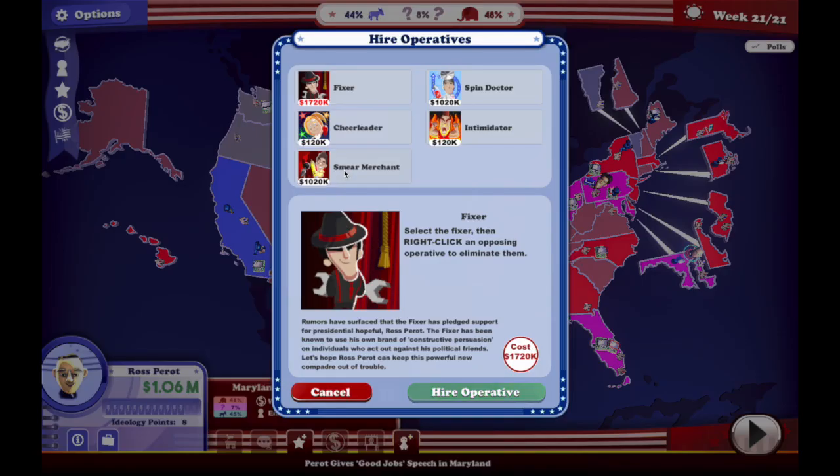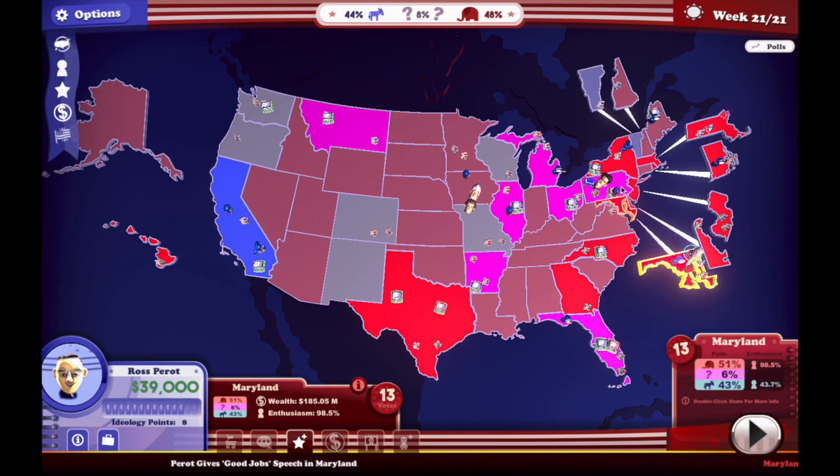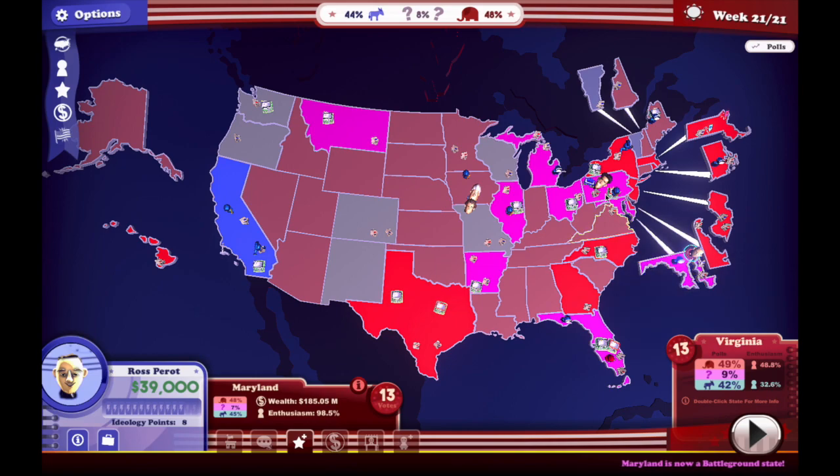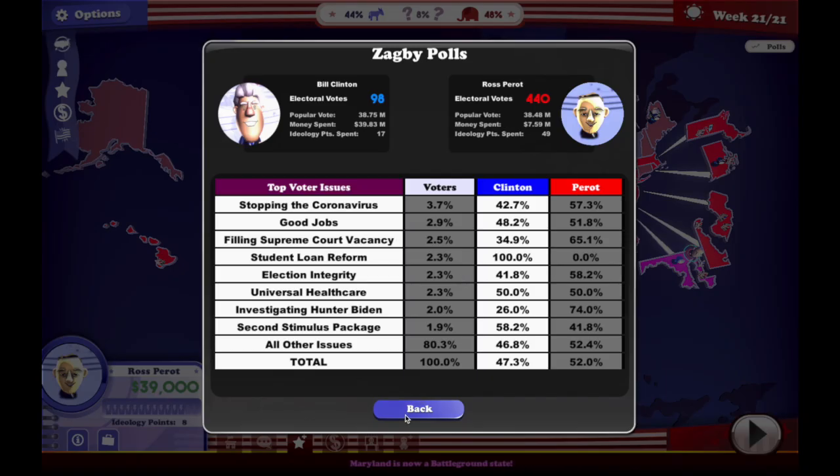And we have enough to buy an operative here. So where can we use that? I think it's going to be most beneficial for us in Florida. So we're going to bring this smear merchant over to Florida, because that's the highest number of electoral votes we can get.